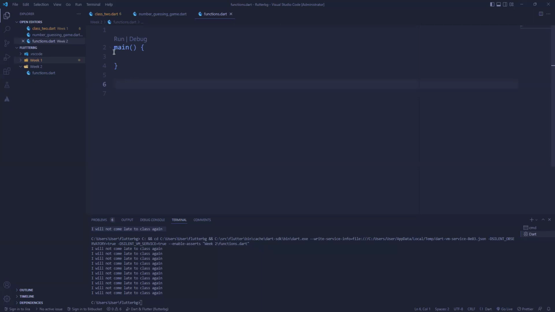Now, if you've seen our main function before, you see something like this. This is how it used to be. This is void. Void is also a return type, but when you declare a function as void, it actually means it doesn't return anything.